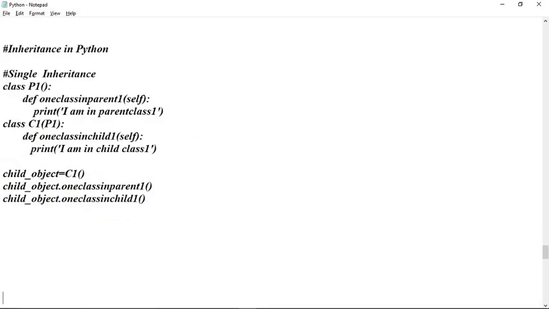So in Python we have inheritance. Inheritance is a method by which a child class accesses the variables and the features of a parent class. Okay, so that is inheritance.